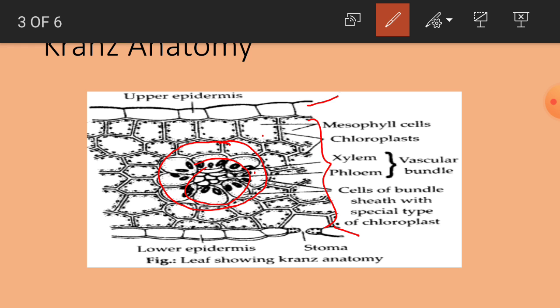Thus, another difference between C3 plants and C4 plants is dimorphism in chloroplastids, and in C3 plants we can see only one type of cycle, that is the C3 cycle, but in C4 plants we can see both the C4 cycle as well as the C3 cycle, which are not done at the same point or same organelles or same region, but they are carried out in different regions, but in chloroplasts.